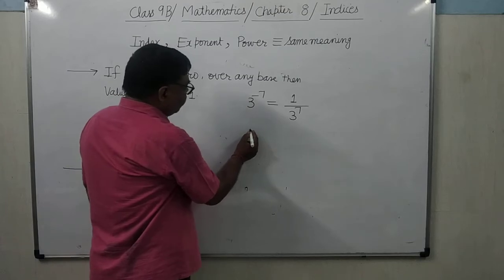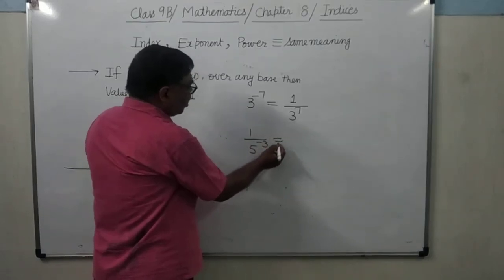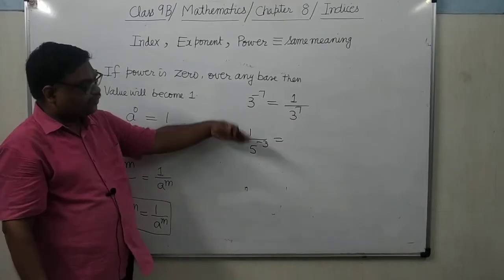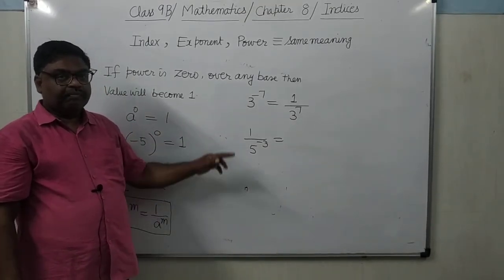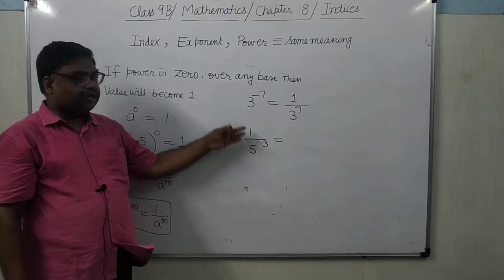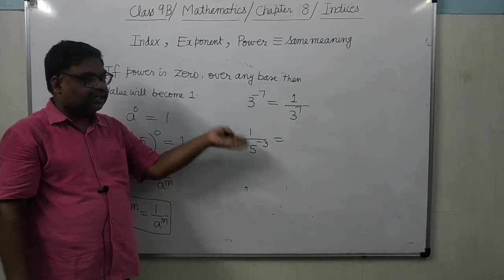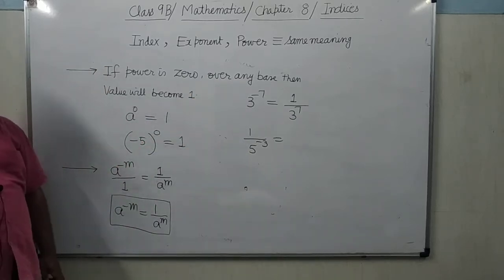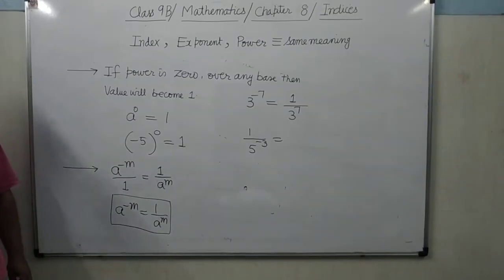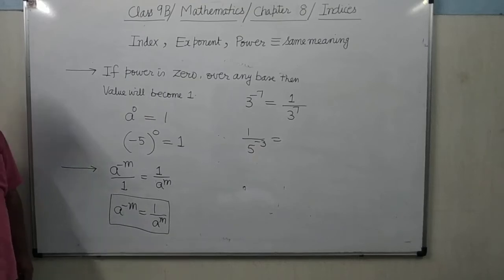Suppose it is given 1 upon 5 to the power minus 3. What will you do? You shift it from denominator to numerator. Power is negative in denominator, bring it to the numerator. Power is negative in numerator, bring it to the denominator. This is the simple rule. How will you make the power positive? If the negative power is in the numerator, bring it to the denominator. If the negative power is in the denominator, bring it to the numerator.